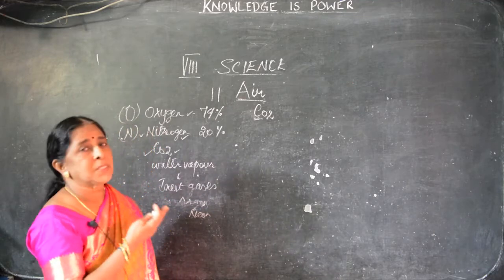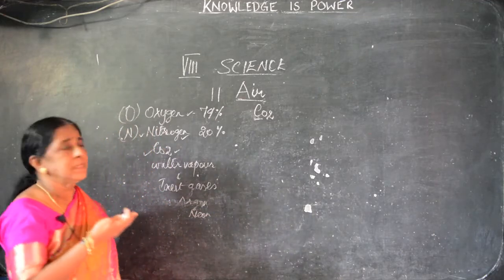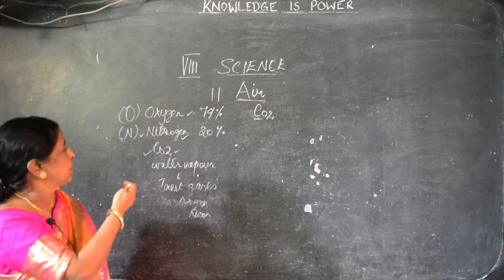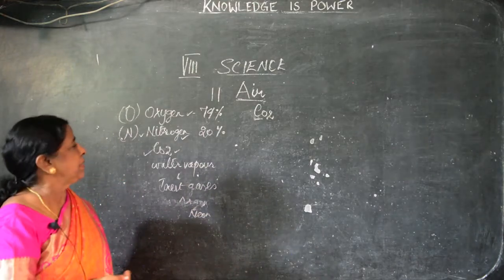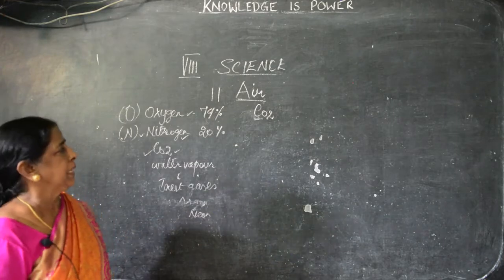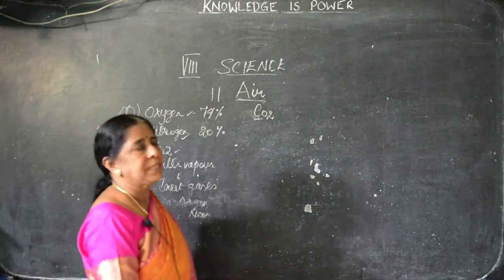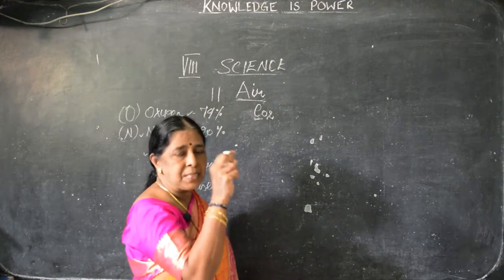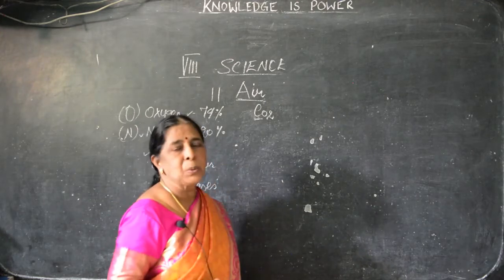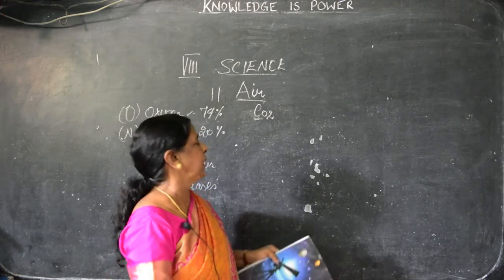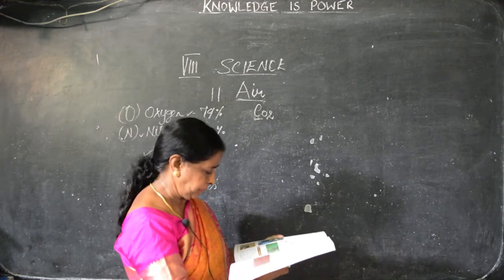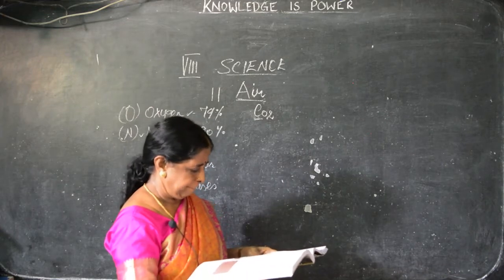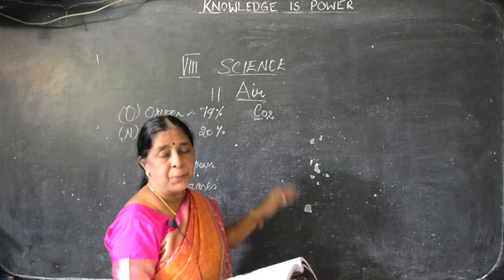Already we have seen what the constituents of air are: oxygen, nitrogen, carbon dioxide, water vapor, etc. We have seen oxygen already, and nitrogen in the previous class. Now we have to go for carbon dioxide. Instead of writing carbon dioxide, which is a big notation, we write CO2. C for carbon, O2 for dioxide. It's on page number 118. It is a gas at room temperature.